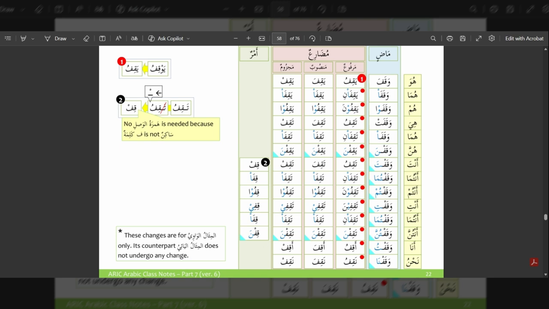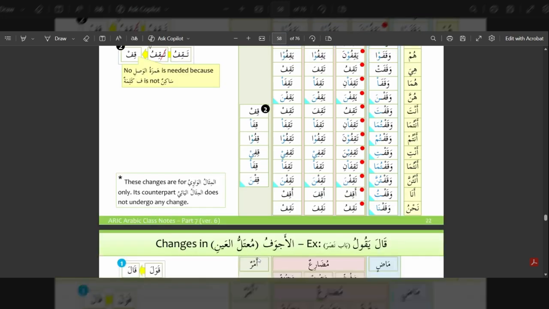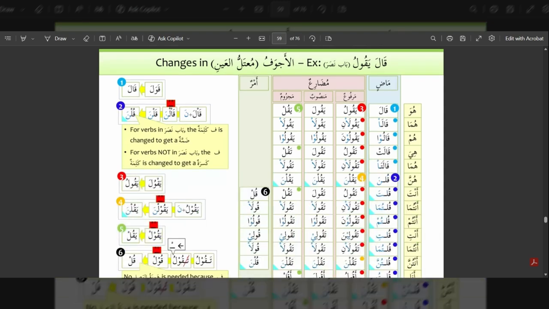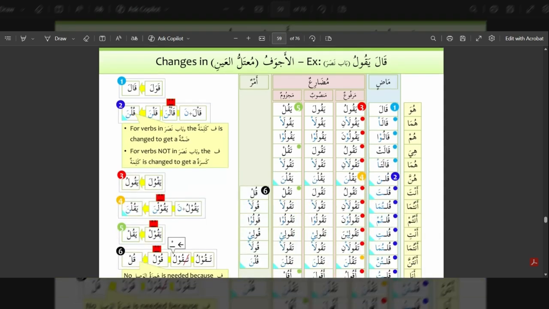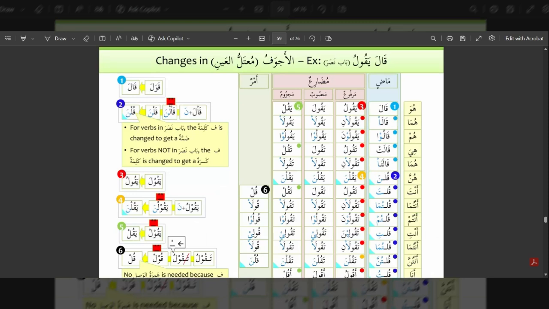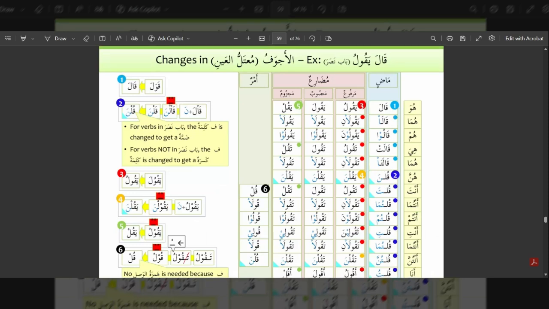So these changes are for mithlul waw only, whereas its counterpart, mithlul ya, does not undergo any sort of change. Then let's go and see into some changes in mu'talul ayn al-ajwaf. So the example we are seeing here is qala yaqulu, which is in bab nasara.